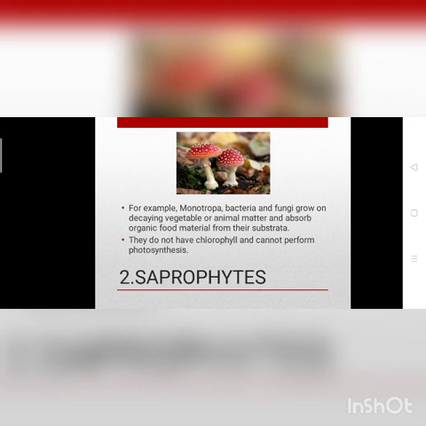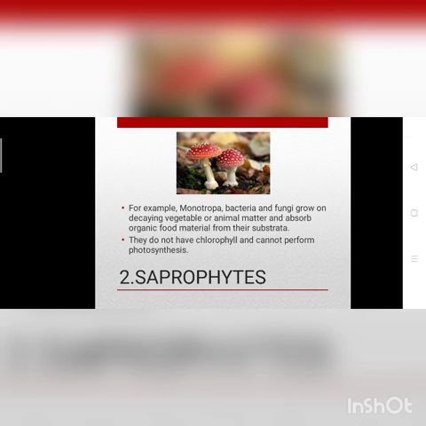Now, saprophytes. You are very familiar with this category because at home too, on stale food like chapati or bread, we mostly see fungus grow. Such types of plants are called saprophytes.